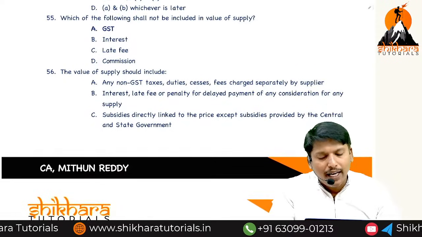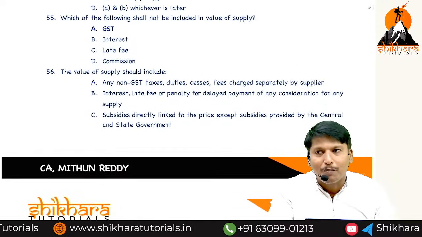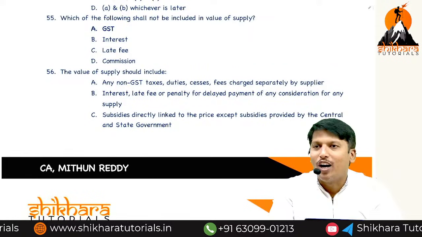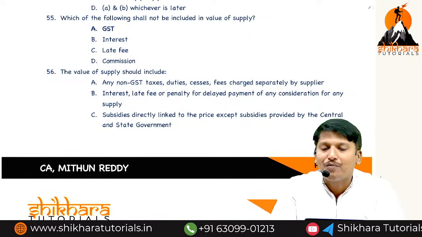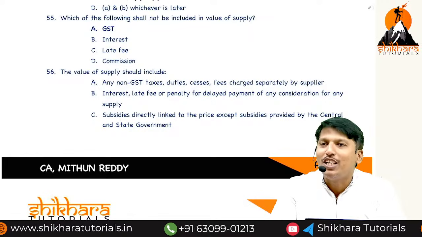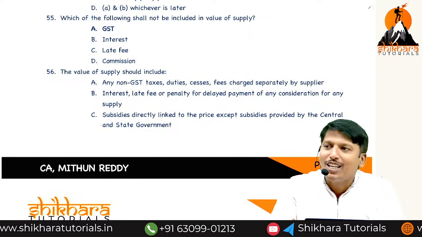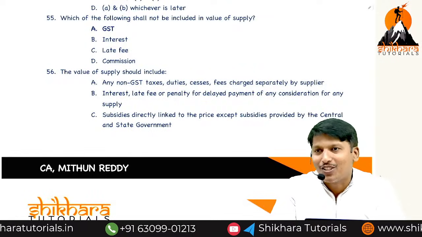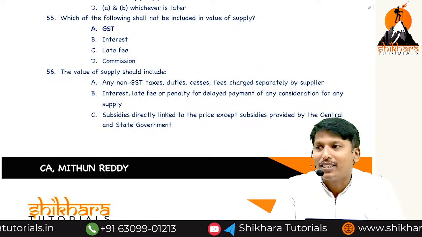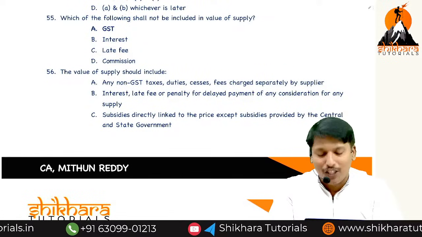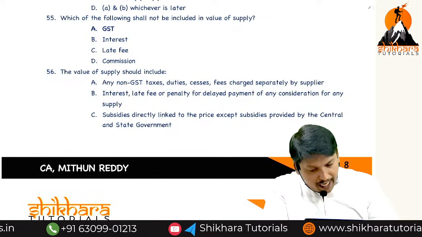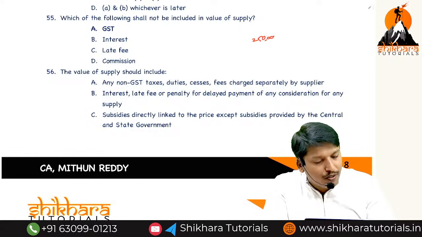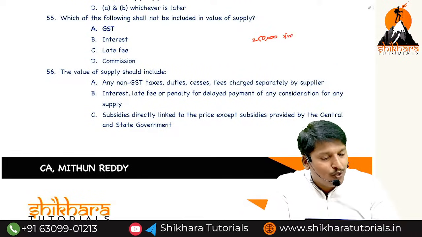Which of the following is not included in the value of supply? GST. Why? What is the purpose of value of supply? On what amount is the GST levied? If GST is already there, you need to exclude it. Even rule number 35 said, value inclusive of GST. Yes, we did a calculation also. 2,50,000 inclusive of GST 18%.